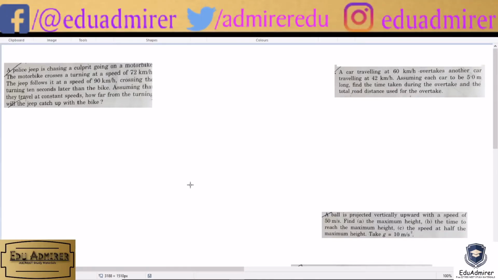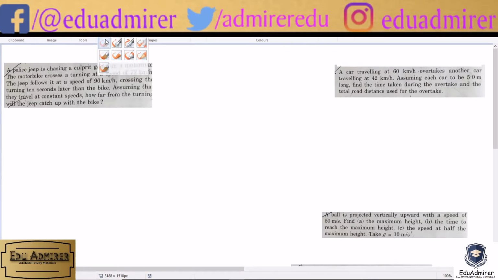So here in the first question it's given that a police jeep is chasing a culprit going on a motorbike. The motorbike crosses a turning at a speed of 72 km per hour. The jeep follows it at a speed of 90 km per hour, crossing the turning 10 seconds later than the bike. Assuming that they will travel at constant speeds, how far from the turning will the jeep catch up with the bike?